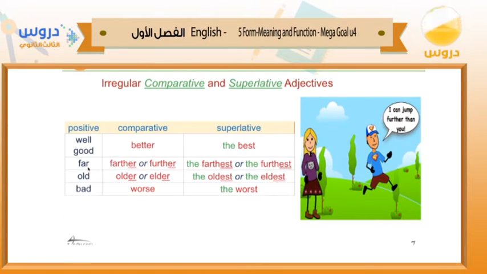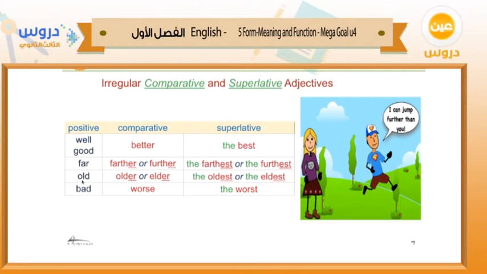Far distance, all right? We can say for the comparative form, farther than or further than. Farther than or further than, all of them are correct. For the superlative, we can say the farthest or the furthest, all right? We add here est and er.